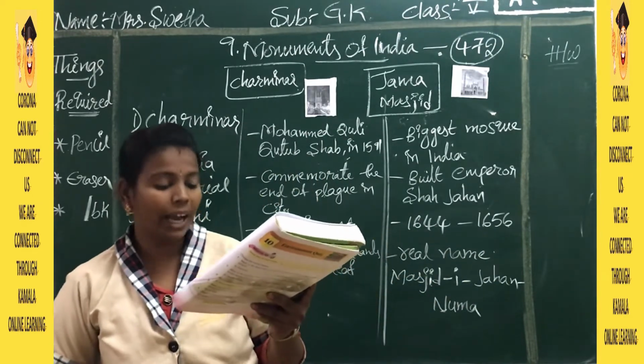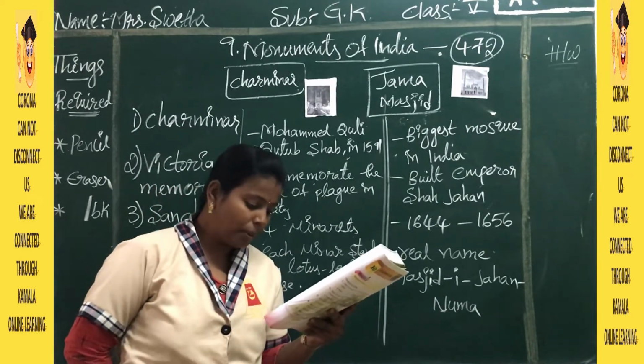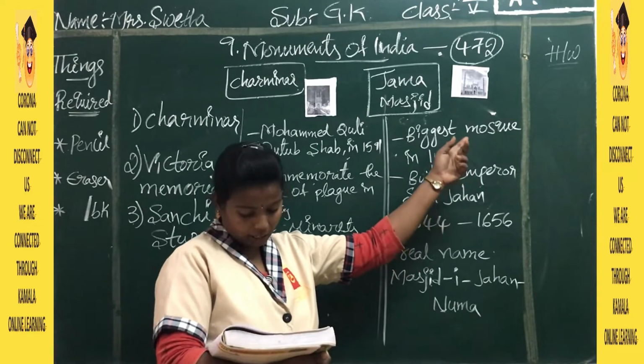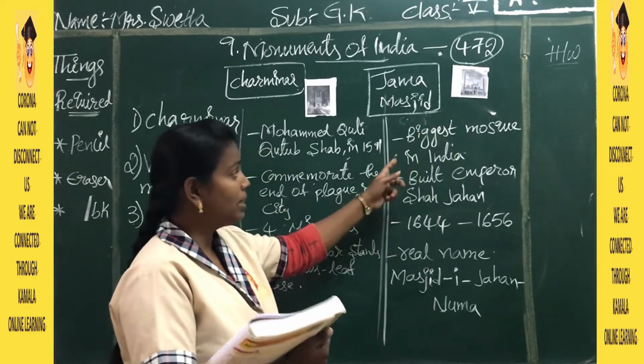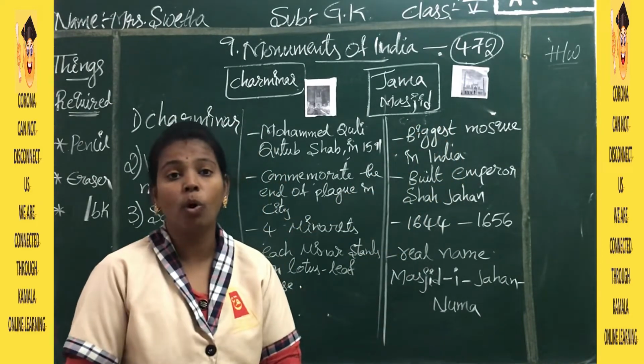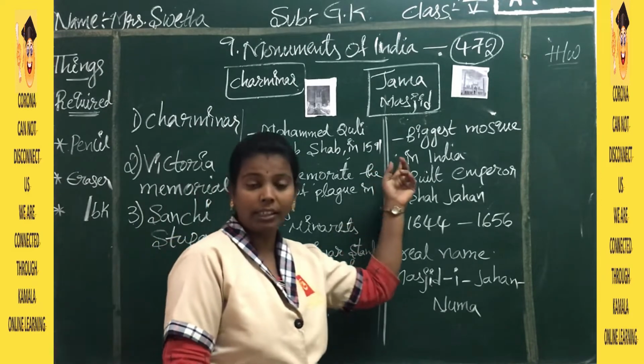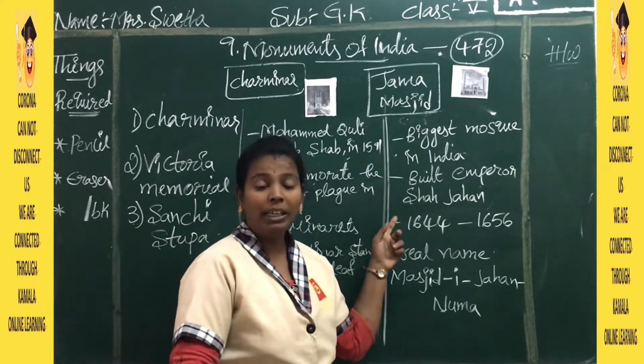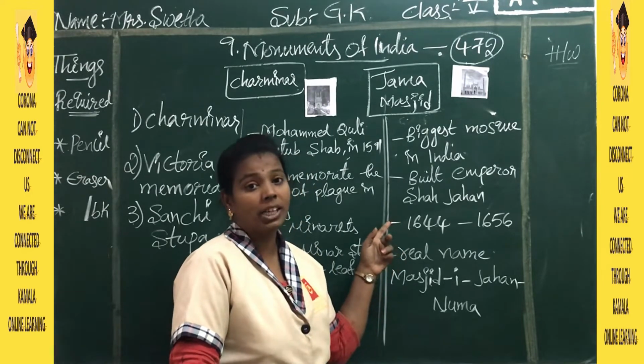Next you have the Jama Masjid. You can see it here. Jama Masjid is the biggest mosque in India, and it was built by the famous Emperor Shah Jahan.